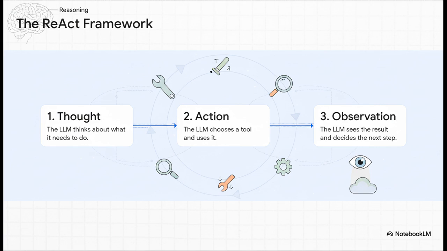First, the LLM has a thought, where it figures out its next move. Based on that thought, it takes an action, which means picking a tool and using it. Finally, it gets an observation back. That's the result from the tool, and it uses that new piece of information to start the cycle all over again with a new thought.